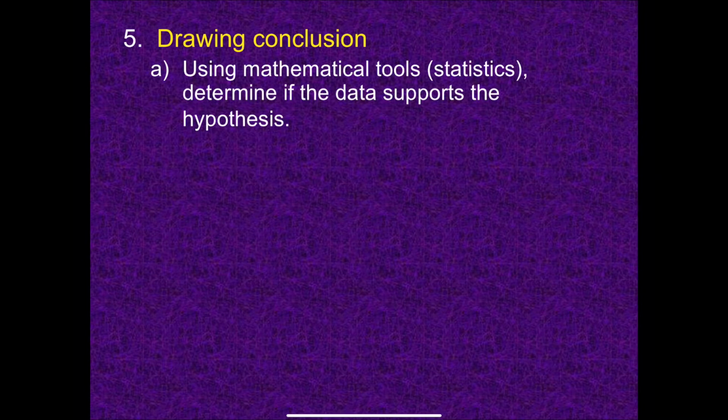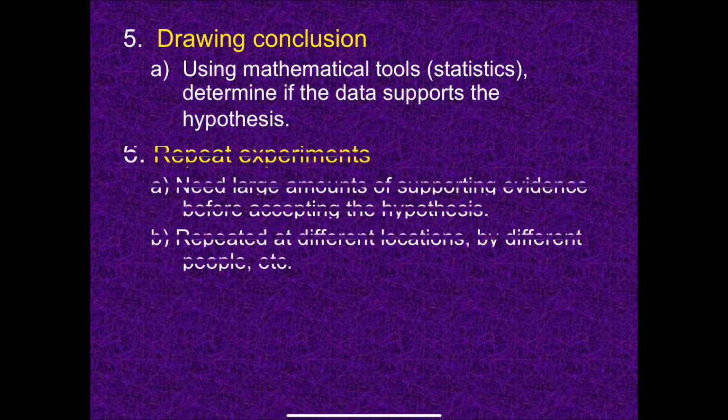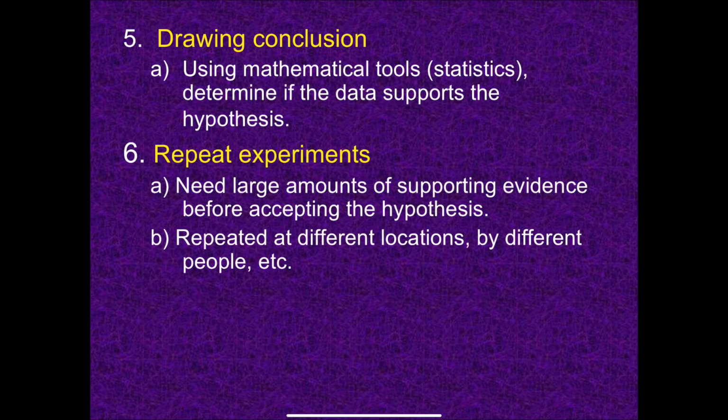After you have analyzed your data, you draw some conclusions. You might need to use some mathematical tools, some statistics, to show that your data actually makes sense and supports your hypothesis. Repeating experiments is another very important part of the scientific process.